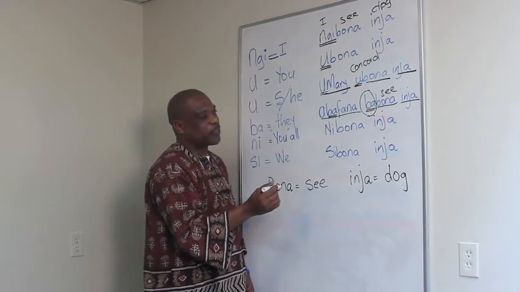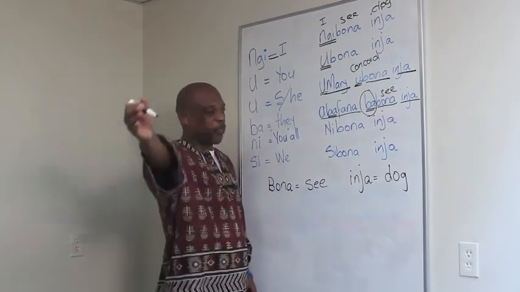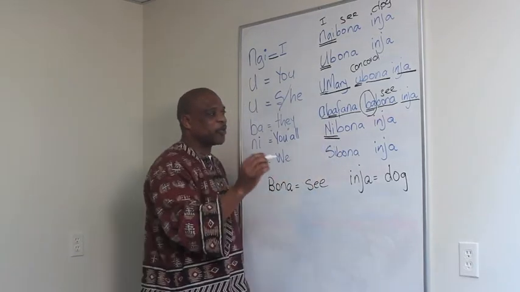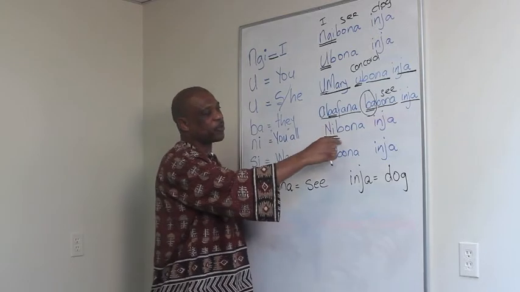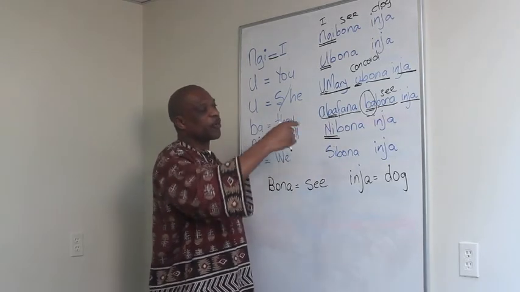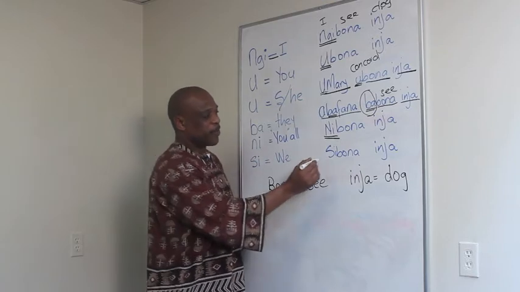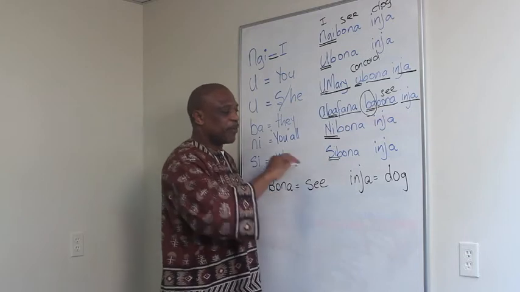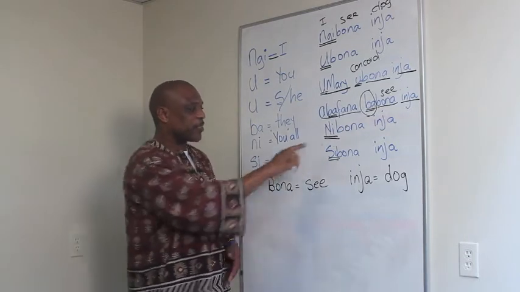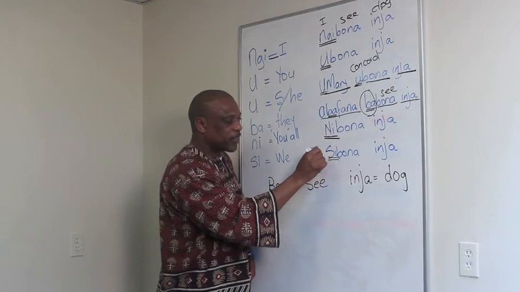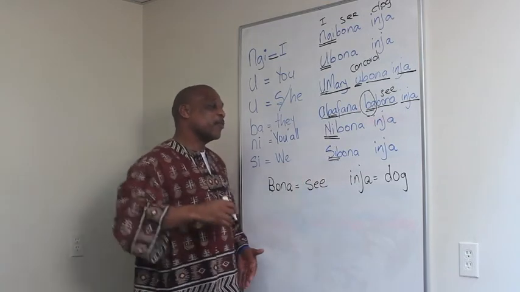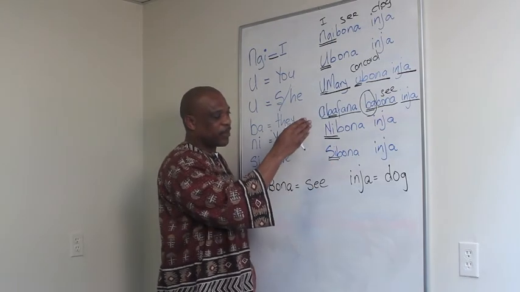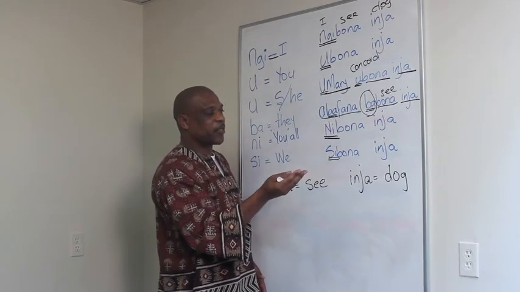Again, you go to this sentence over here. You, meaning you all, you see a dog. We see over here the NI, which means you. Again, over here, we see the concord playing the role of a pronoun. Something similar happens over there, the SI, which means we, and there is no subject there. The subject is represented by the SI, which is we, at the same time, which you can claim that this is a pronoun. In this case, again, the concord functioned as a pronoun.